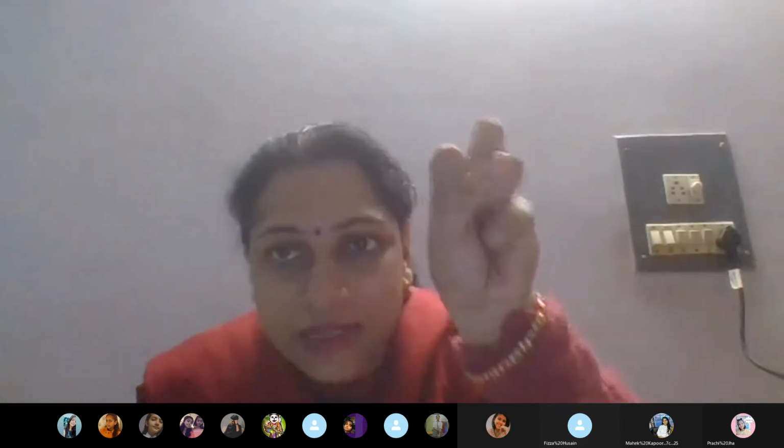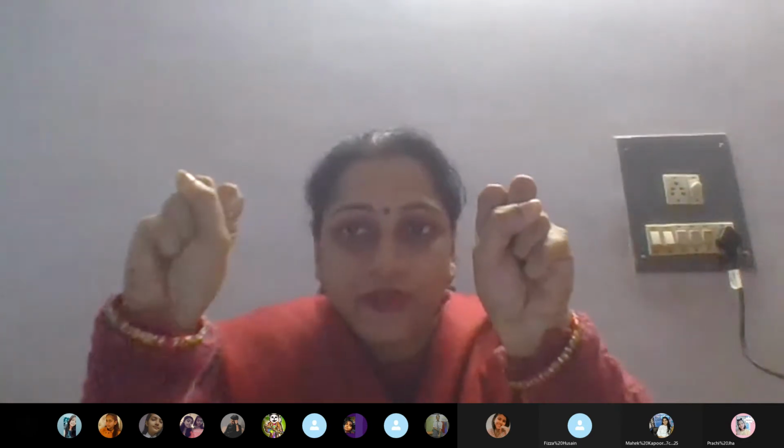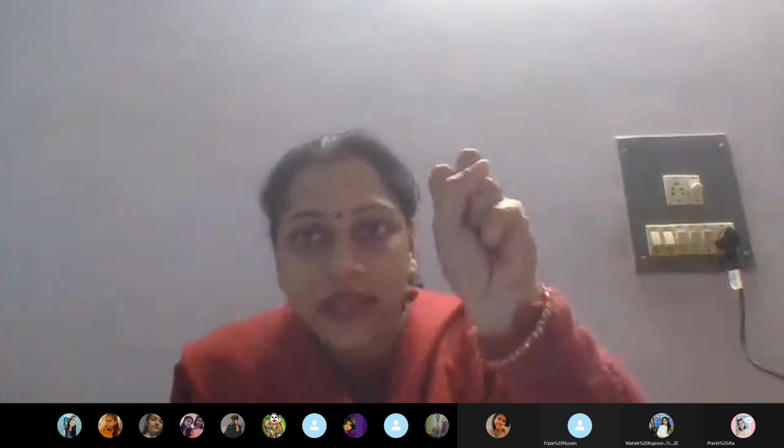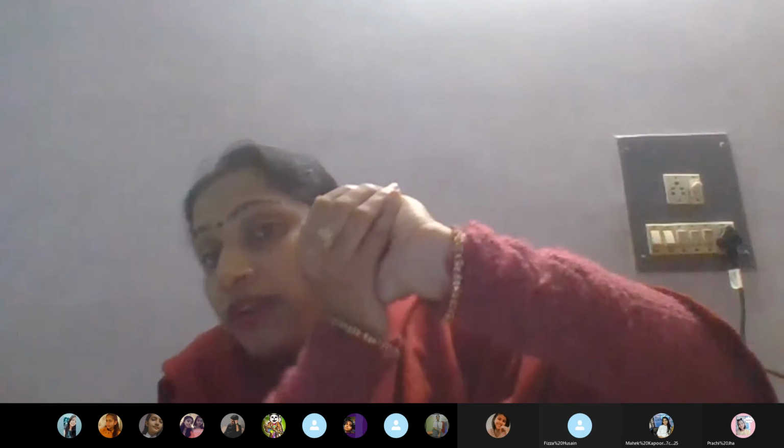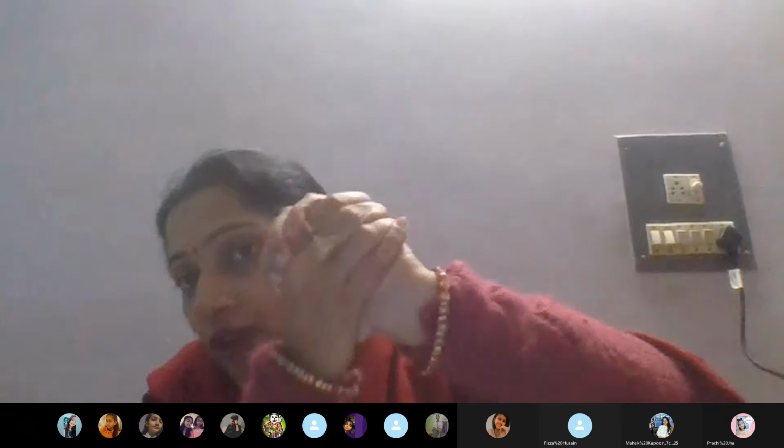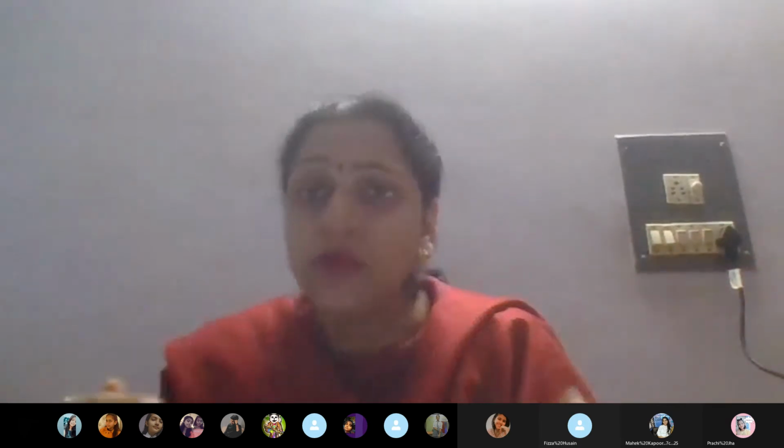The sex cell from the male and the sex cell from the female combine together to form a zygote. This zygote is going to divide and give rise to a new individual.